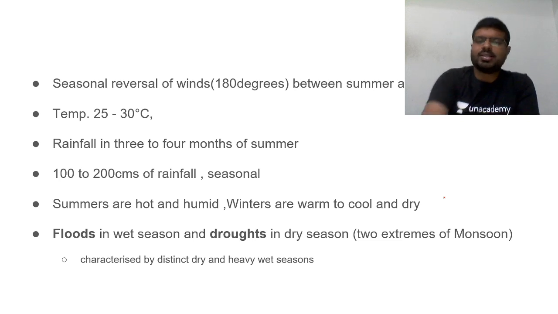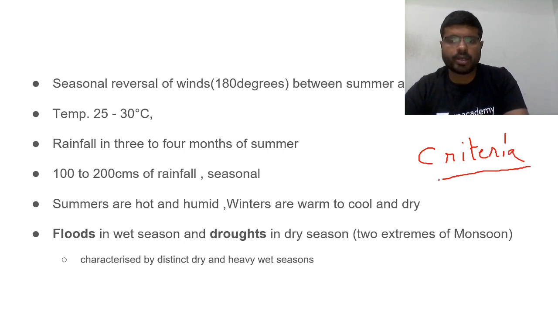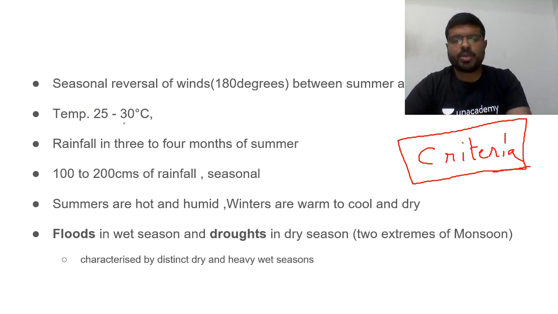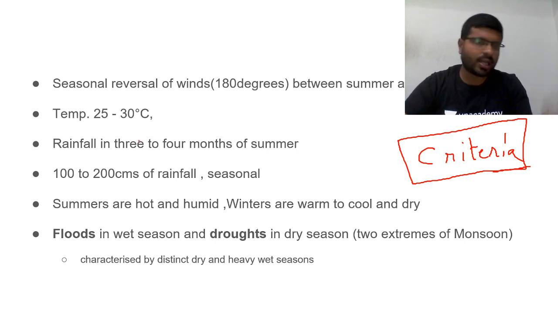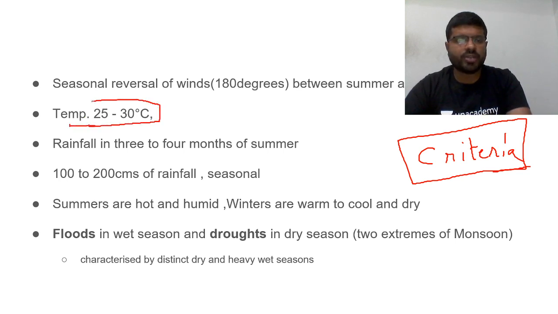Then what are the characteristics or criteria? Yes, first thing we will be discussing is criteria. So now we have completed location and distribution, then criteria. So criteria are, in the areas where you find tropical deciduous biome, those will be the characteristics. Criteria or characteristics both will be almost one and the same. So usually the temperature here will be around 25 to 30 degrees centigrade on an average.